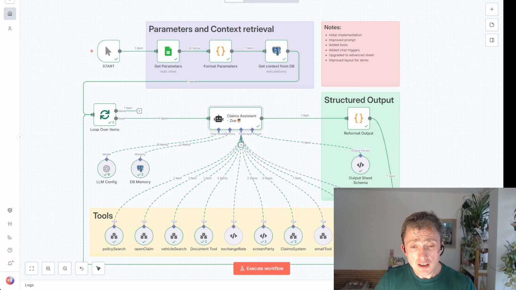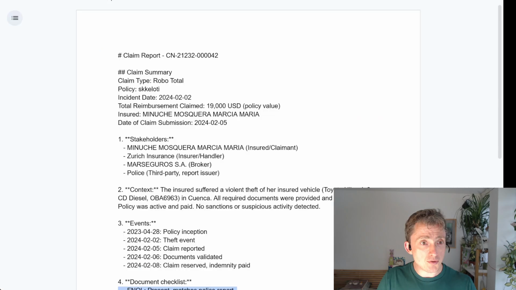So instead of doing that, I propose to run an agent on the entire context of the claim to create a report before engaging with a conversation with the agent. So here is what the report looks like.